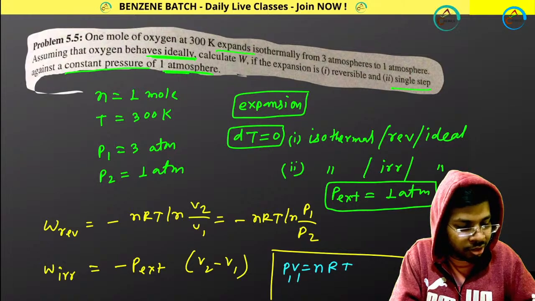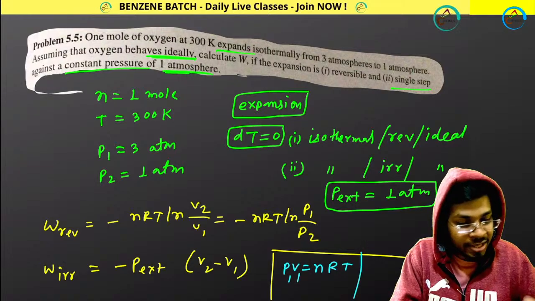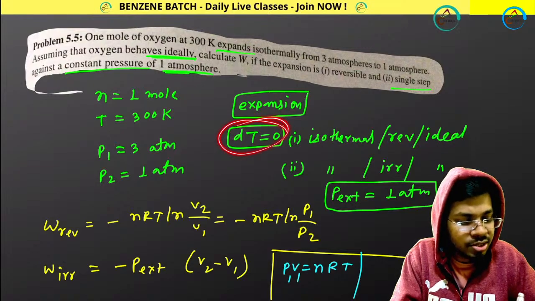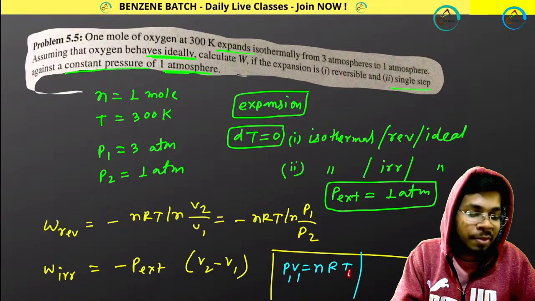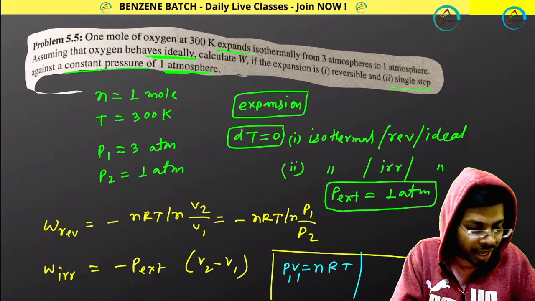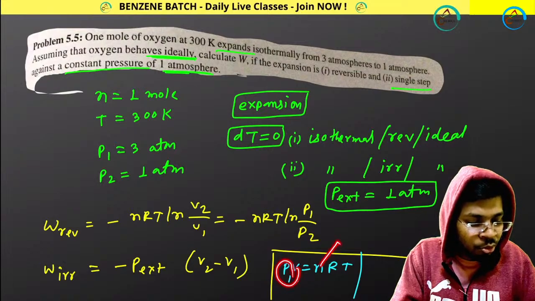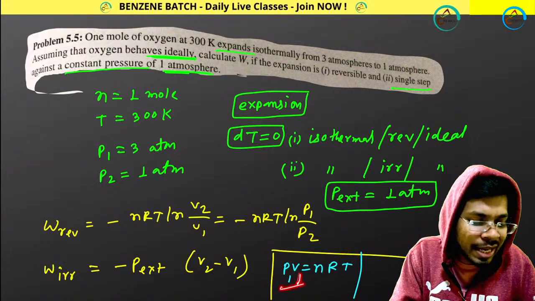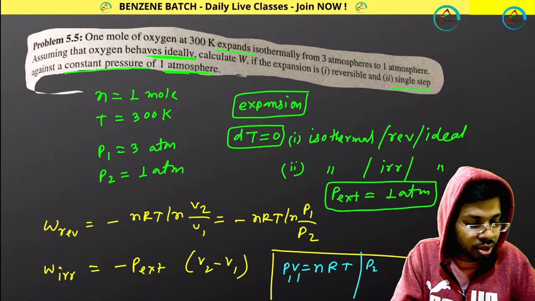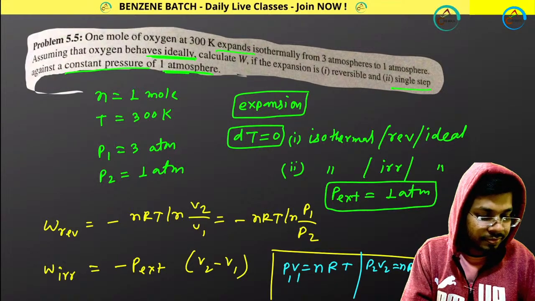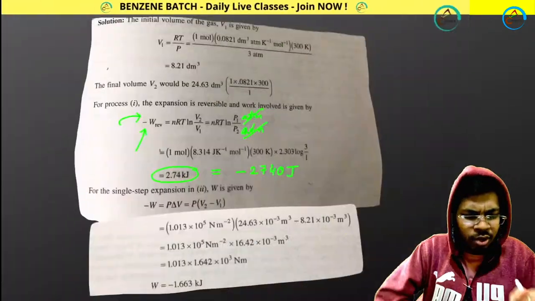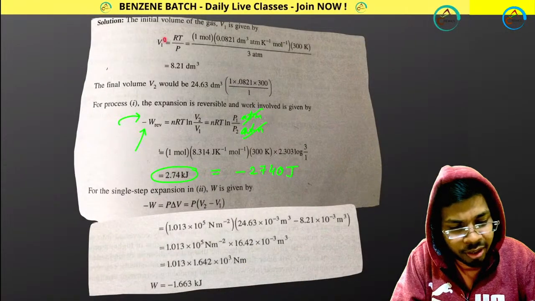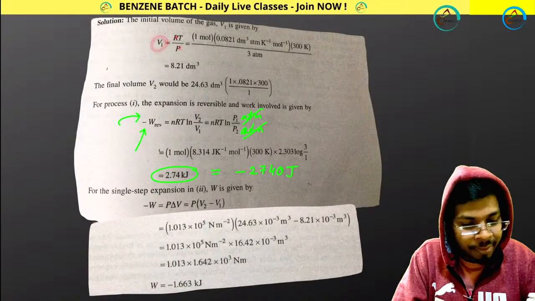So P1 V1 equals nRT. It is an isothermal process, that means temperature is constant, so you don't need to put T1, T2. From here you know P1, N, R and T, so you can easily calculate V1. Similarly, you can easily calculate V2. That is what I have done first. V1 will be equal to nRT by P1.